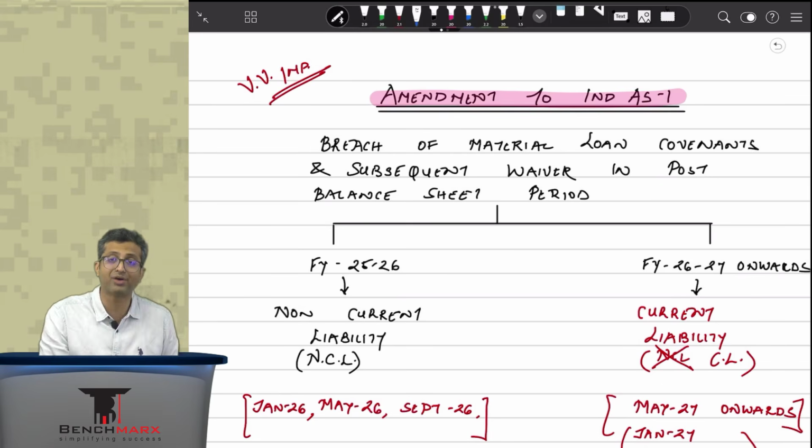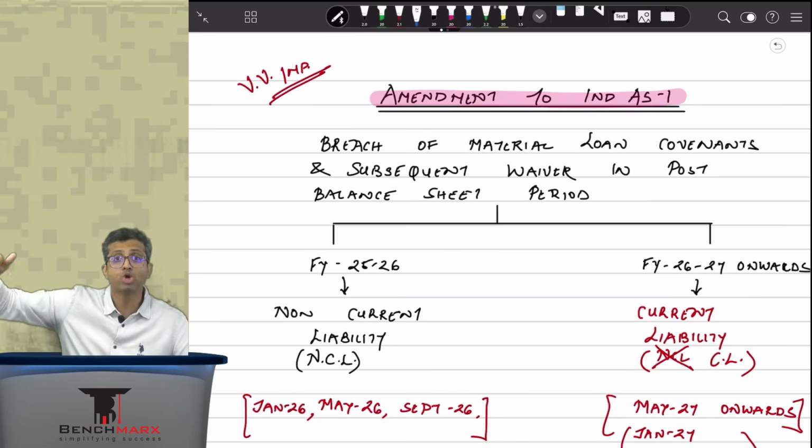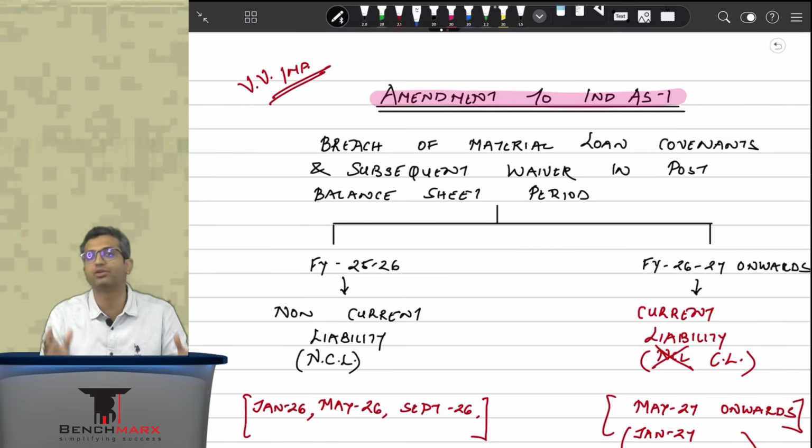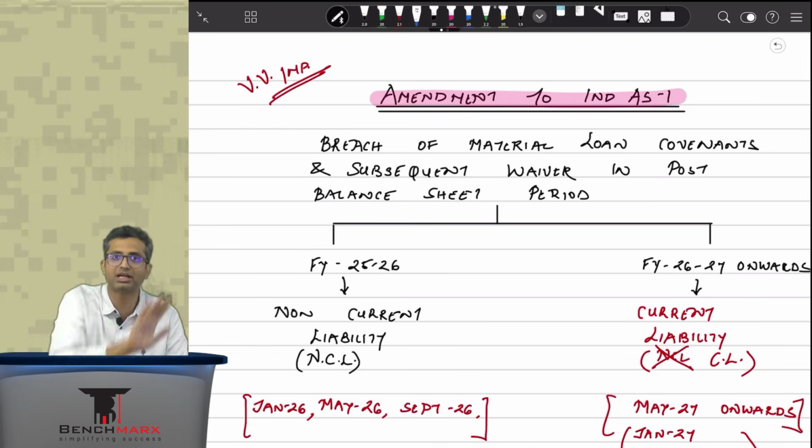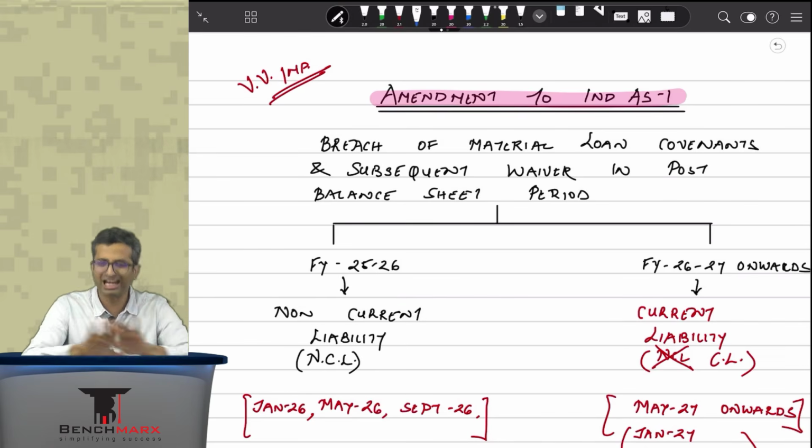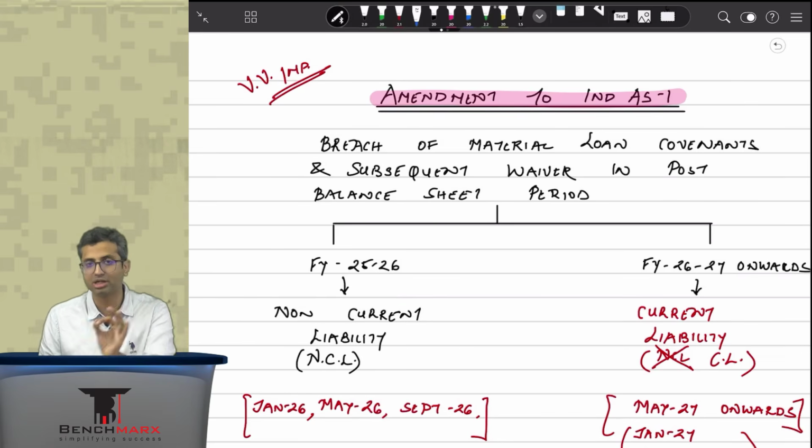Applicable in 25-26, that's a different treatment. 26-27 onwards, there's a different treatment. So depending on when your exam is, you need to know what treatment you should follow, because you will hear every time that an amendment has happened, there is a change. You will not know whether that amendment is applicable for you or not. So get complete clarity on what is the treatment for you. Okay, so let us get started.